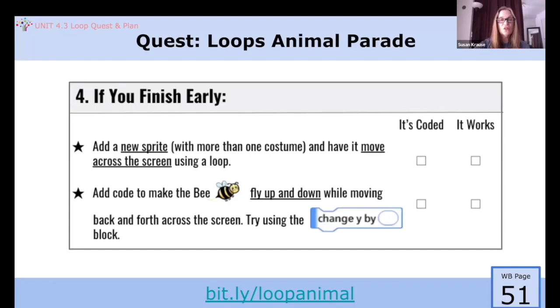If you finish early, there are a couple of extension activities you can add to your project. You can add a new sprite with more than one costume and have it move across the stage using a loop. Or you can add code to make the bee fly up and down while moving across the screen.